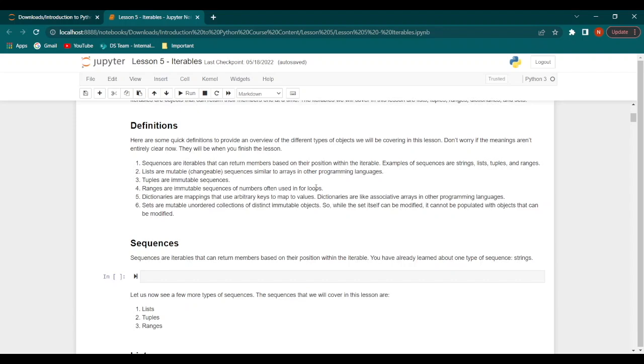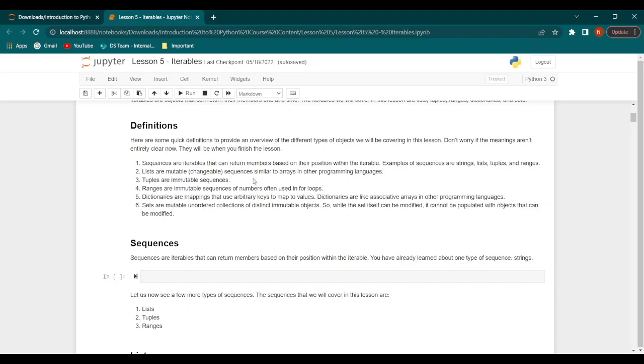Let's go through some quick definitions first. Don't worry if these definitions seem a bit complex to you right now. By the end of the lesson, you will be able to understand what all of these terms actually mean. The first definition is sequences. Sequences are iterables that can return their members based on their position within the iterable. Some examples of sequences are strings, lists, tuples, and ranges.